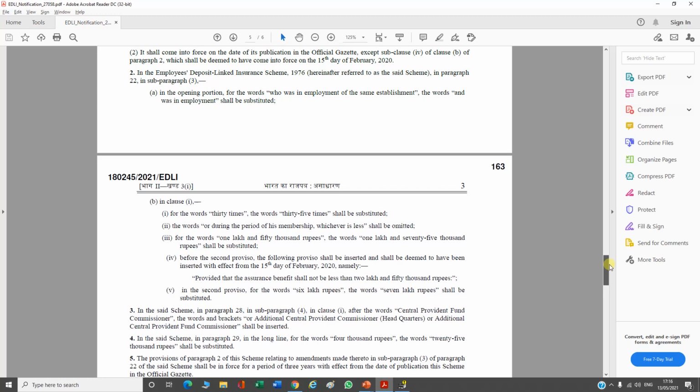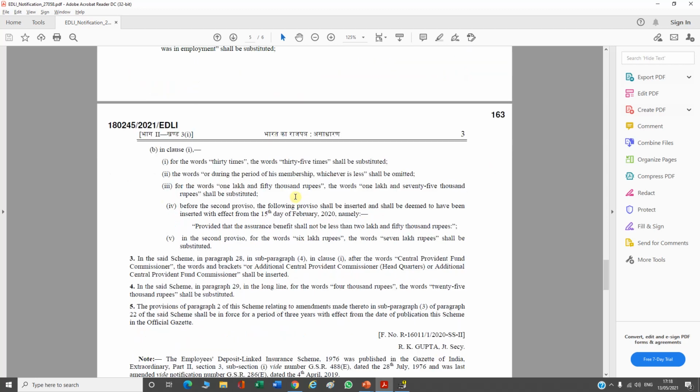In the notification, it is saying that some of the calculations of the EDLI scheme will be amended. That is, for the words 30 times, the words 35 times shall be substituted. Before going deep into the notification, we have to understand the calculation of the EDLI scheme up to 28th April 2021 and after 28th April 2021.